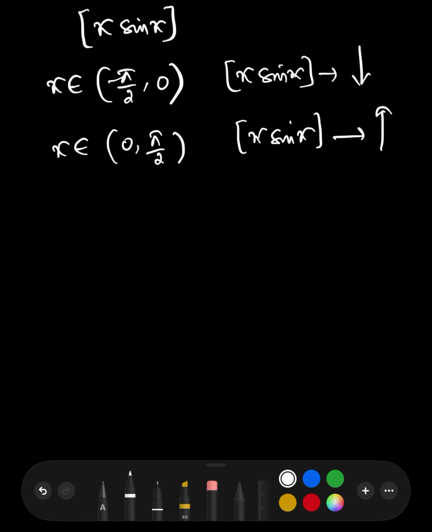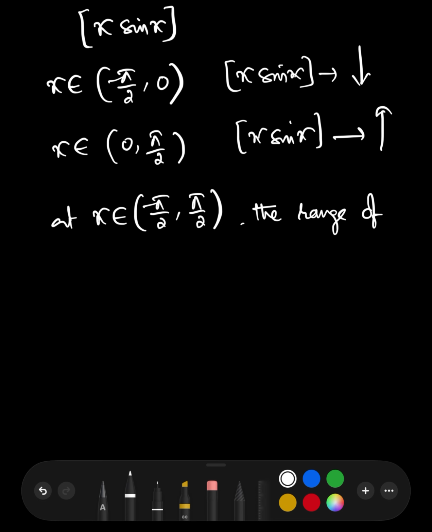So it is clear that for x in the open interval (-π/2, π/2), the range of x sin x is [0, π/2). It is not π/2, it will be open at π/2.